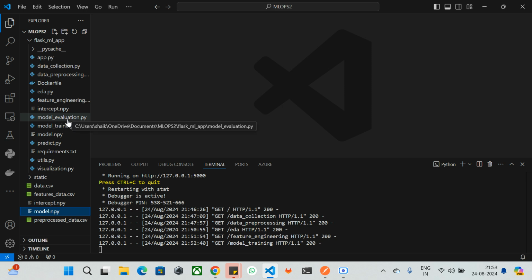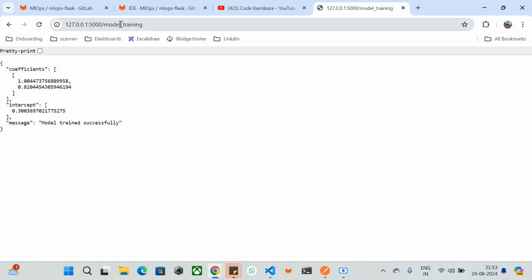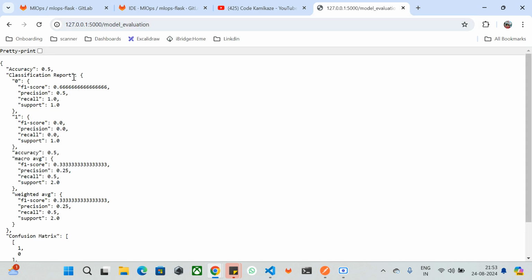And now the next one is model evaluation. Since your model has been trained, now you need to evaluate your model with the 80% to 20% data. So 80% training data and 20% test data. If I do model evaluation, for the accuracy we have very little accuracy. Yeah, we can improve that.